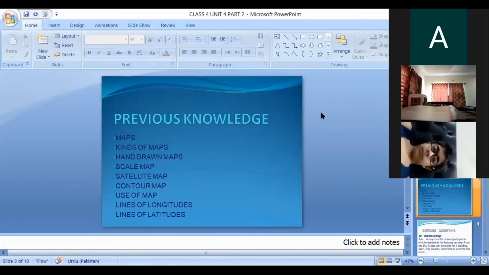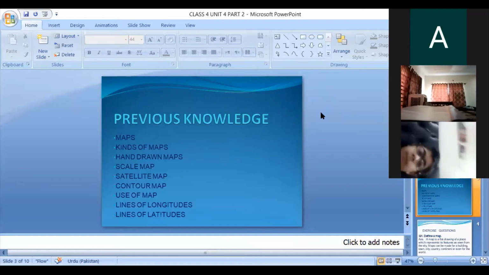Okay, ji, the first kind is the hand-drawn map. It is drawn by hand, and you can say it is an artwork also. Then the scale map, then the satellite map, and the contour map.